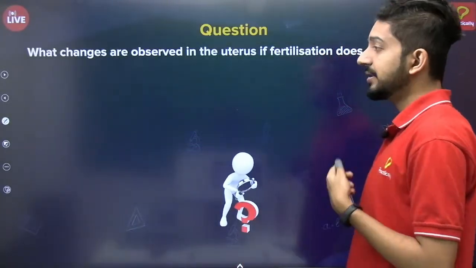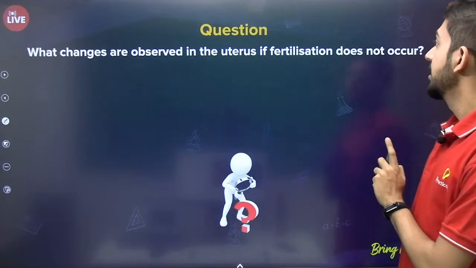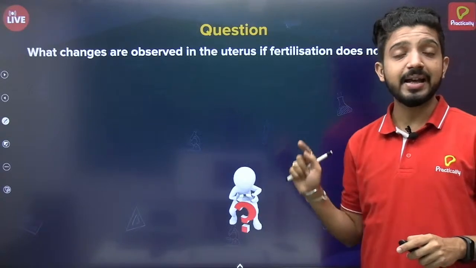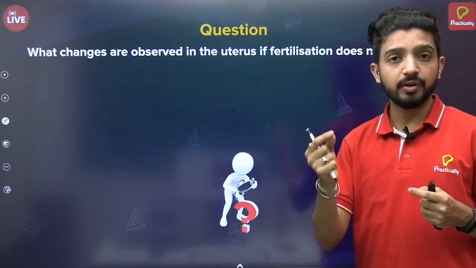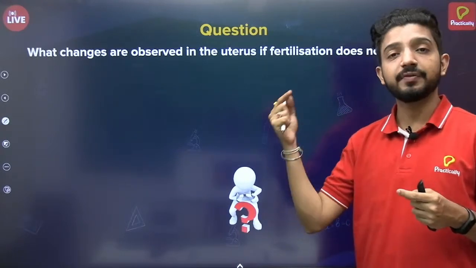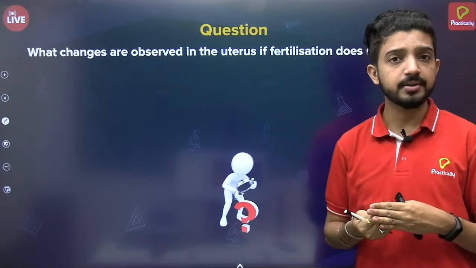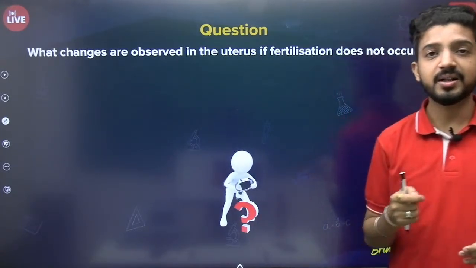Fine. So here is another question: what changes are observed in the uterus if fertilization does not occur? Whatever we have seen before will happen only if fertilization happens, because after fertilization the zygote will be formed, the embryo will be formed, and then the fetus will be formed. But if fertilization does not happen, then what will happen to the uterus? Can anyone tell? Whoever is watching, please try to answer.